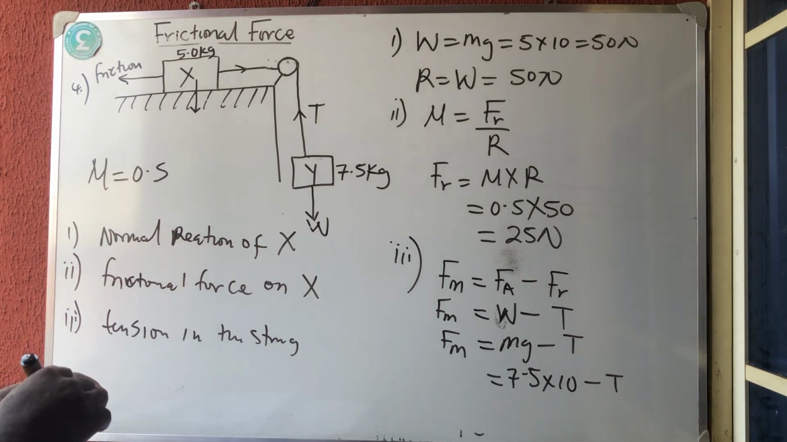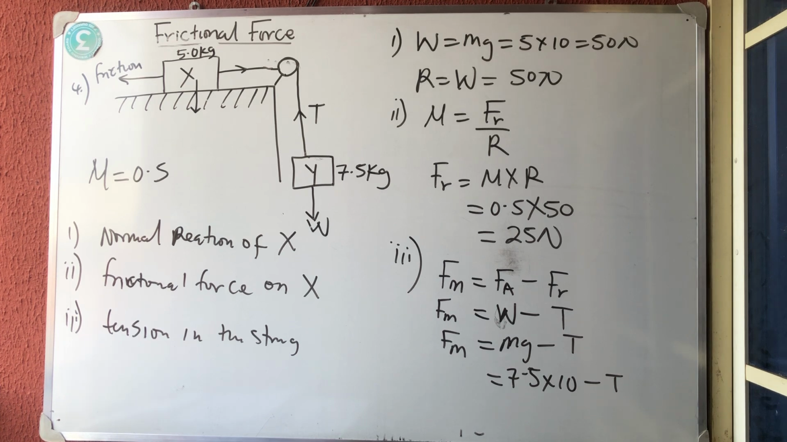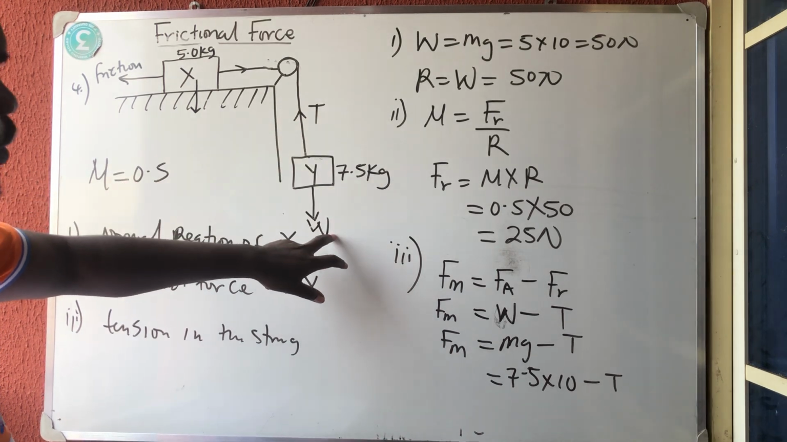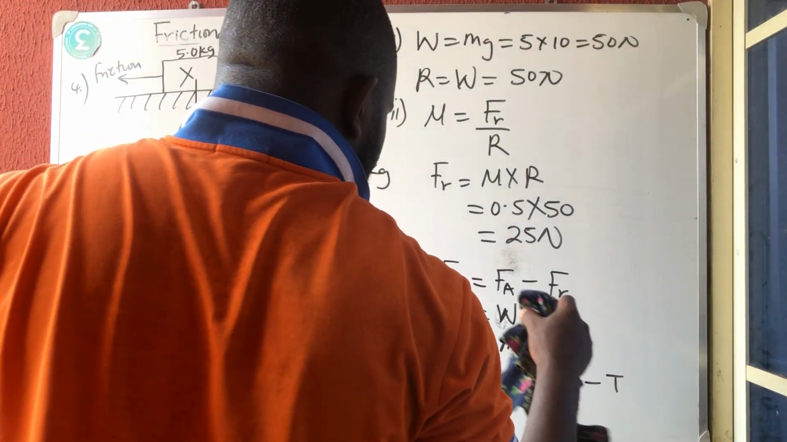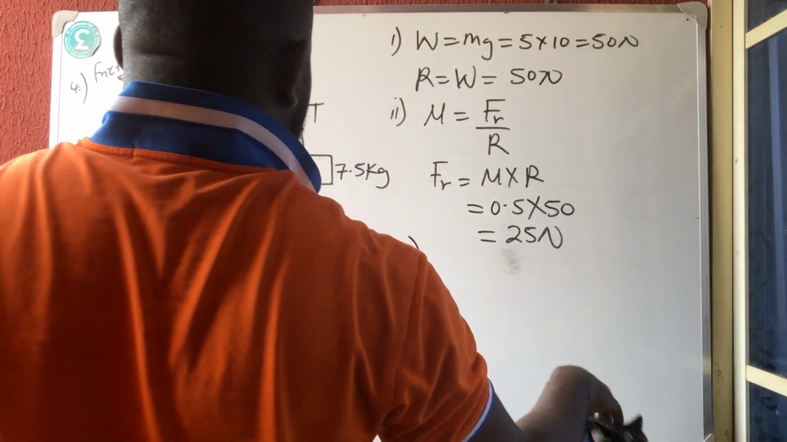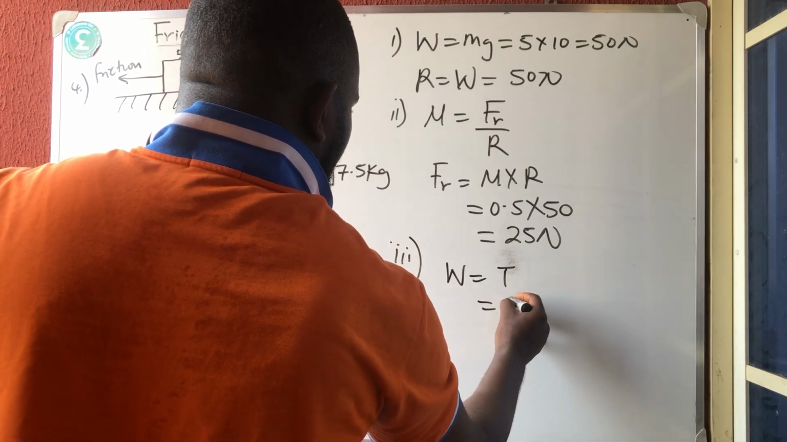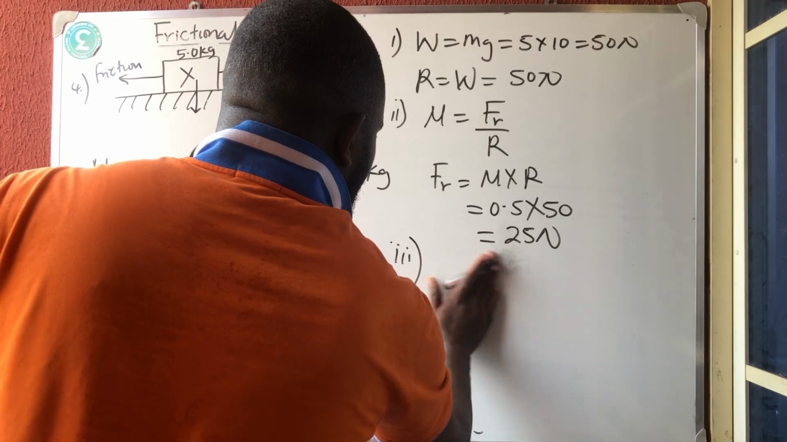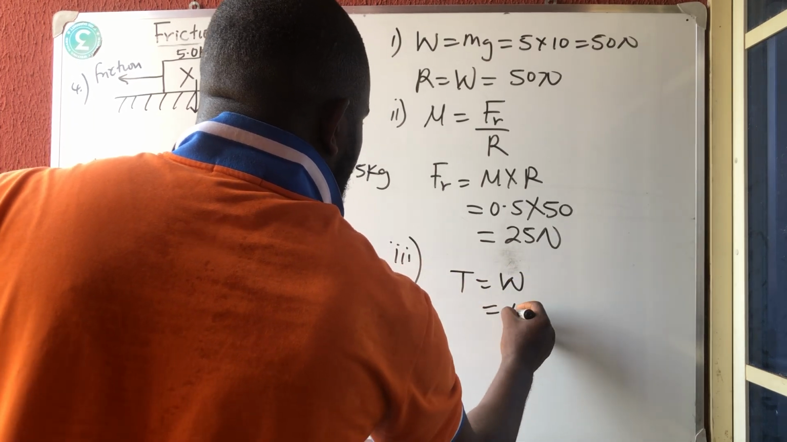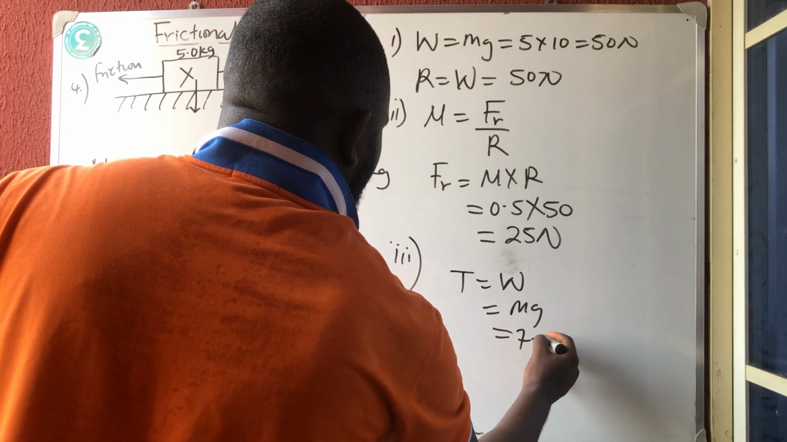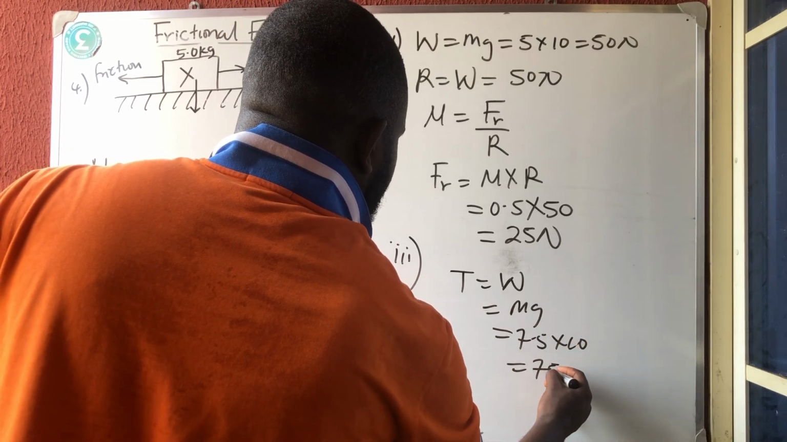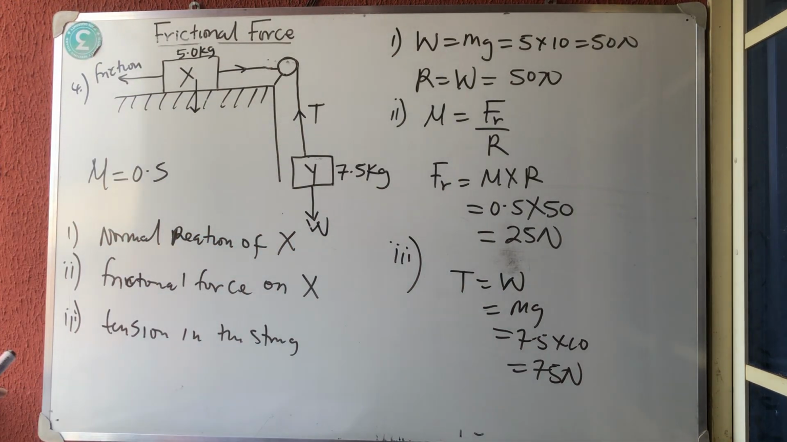Now the moving force, the force that will allow it to move. In fact, the tension on this body is supposed to be equal to the weight, because it's the weight that will produce the tension. So the tension is equal to the weight, and we know that weight is mg, which is 7.5 times 10, which is 75 Newton. As simple as that. That is what it's supposed to be.